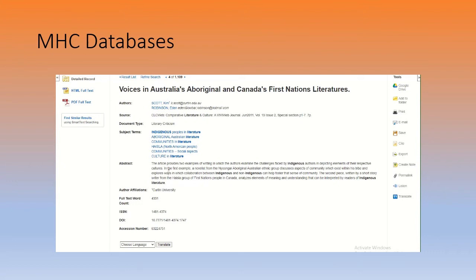So this article provides 2 examples of writing in which the authors examine the challenges faced by Indigenous authors in depicting elements of their respective cultures. In the first example, a novelist from Nyungar, an Aboriginal Australian ethnic group, discusses aspects of community which exist within his tribe and explores ways in which collaboration between Indigenous and non-Indigenous people can help foster that sense of community. The second piece, written by a short story writer from the Haisla group, a First Nation people in Canada, analyzes elements of meaning and understanding that can be interpreted by readers of Indigenous literature. Okay, so these are both great topics.